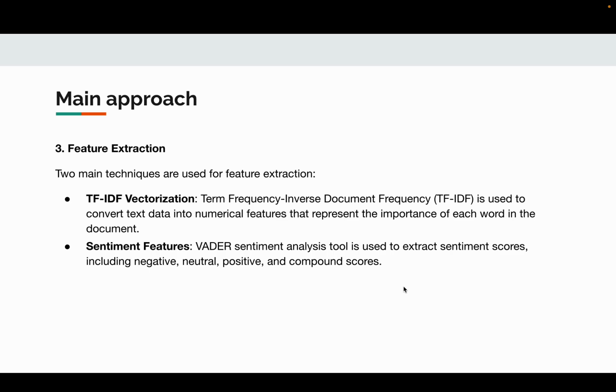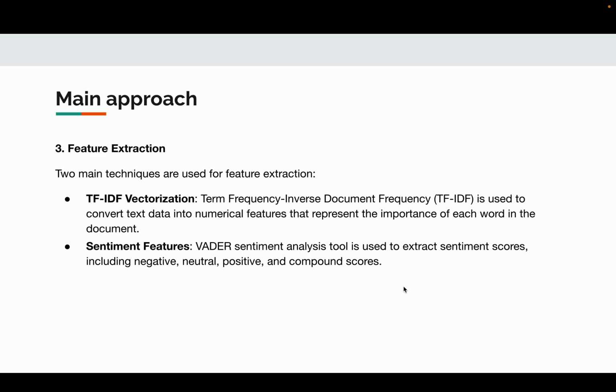We use two main techniques for feature extraction: TF-IDF vectorization and sentiment features. TF-IDF transforms the text data into numerical features, highlighting significant words and reducing the weight of common words. Additionally, we use the VADER sentiment analysis tool to extract comprehensive sentiment scores, including negative, neutral, positive, and compound scores. By combining TF-IDF with VADER sentiment features, we provide our model with a rich set of features to accurately predict tweet sentiments.